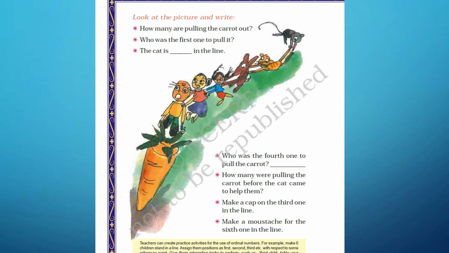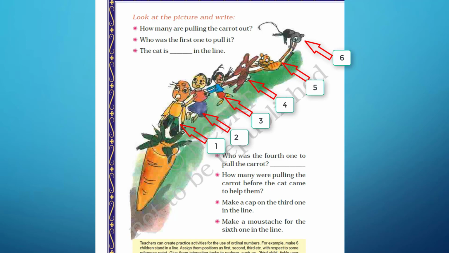We can count them. This grand old man, his wife, their granddaughter, this doggy, a cat and a mouse. So they are 1, 2, 3, 4, 5, 6. How many are pulling the carrot out? They are 6.